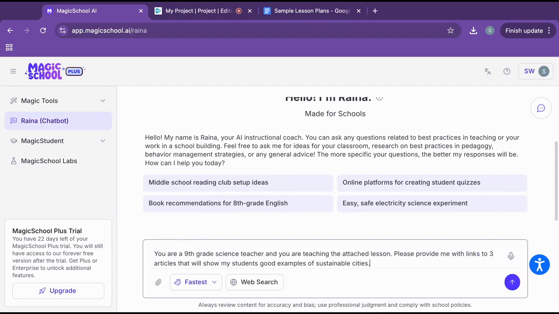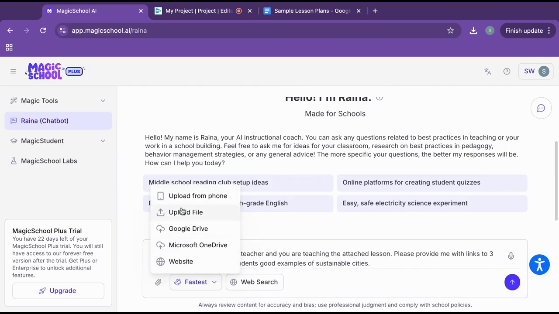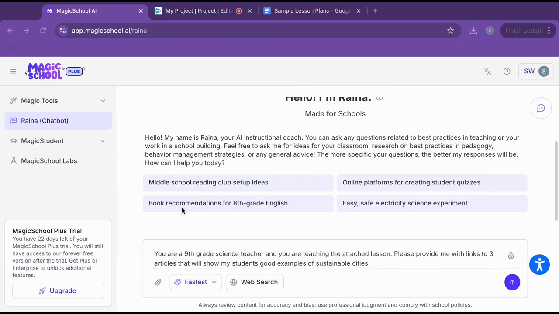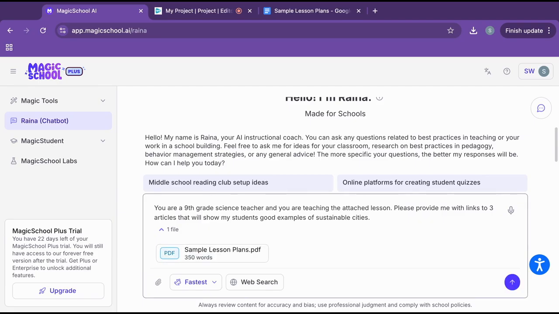So if I were to ask her something like, you're a ninth grade science teacher and you're teaching the attached lesson, please provide me with links to 3 articles that will show my students good examples of sustainable cities. You have the option to attach anything here by using the paperclip. So I'm going to attach a sample lesson for science for ninth grade about sustainable cities.